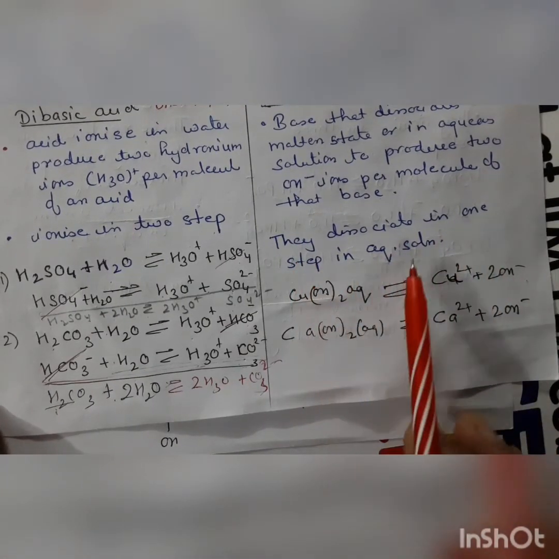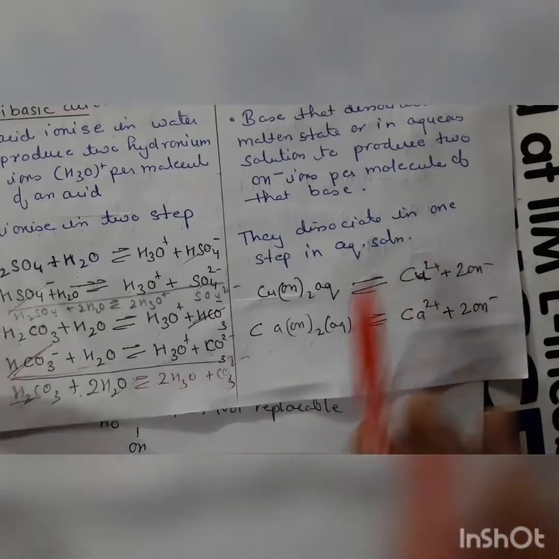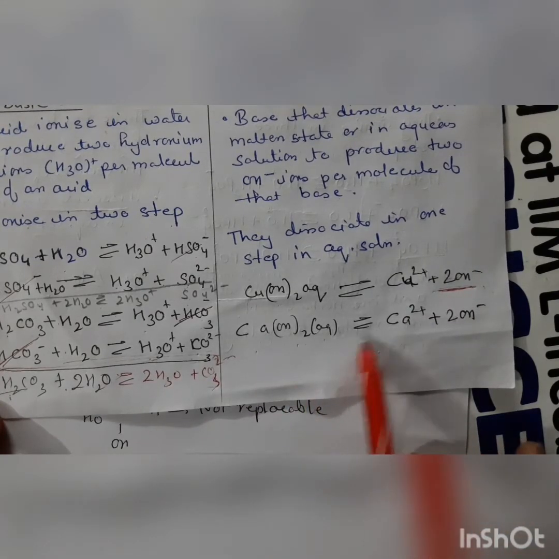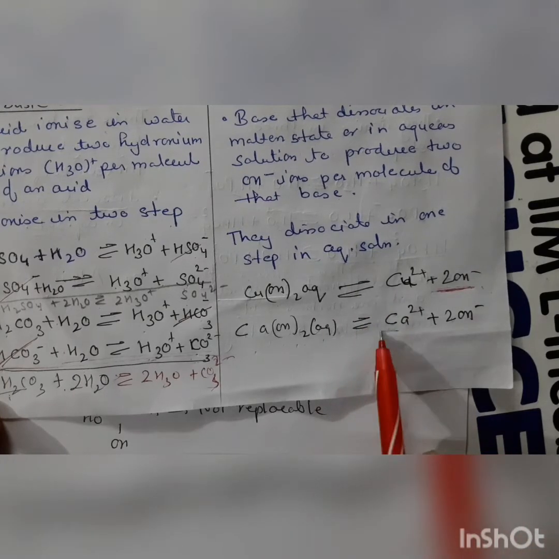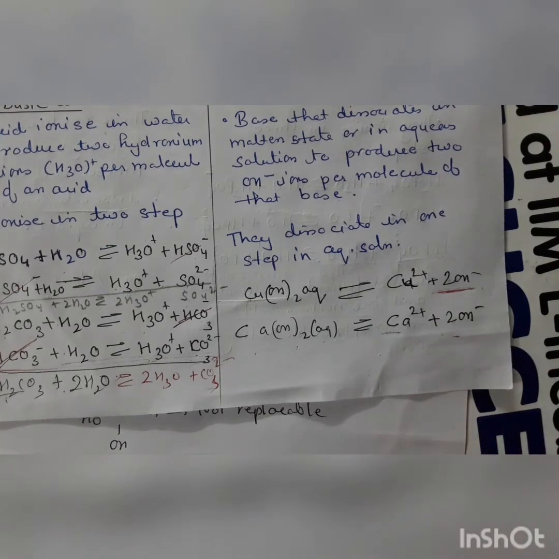Now here the dissociation is in a single step. Copper hydroxide and calcium hydroxide in aqueous solution undergo a reversible reaction. Copper hydroxide forms a copper ion plus 2 hydroxyl ions, and calcium hydroxide in aqueous solution gives calcium ions and 2 hydroxyl ions. Both are reversible reactions.